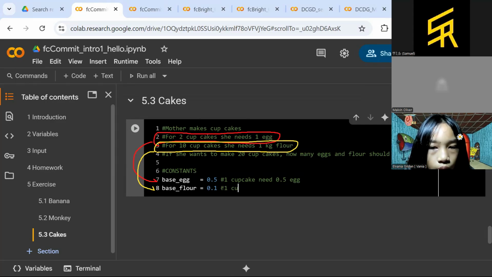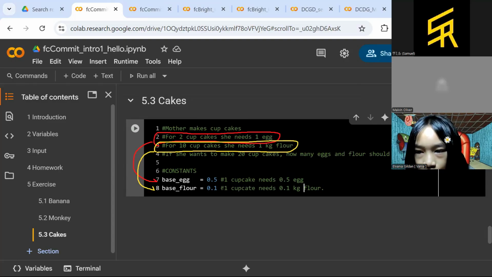So 1 cupcake needs 0.1 kg flour. So we specify the needs of our ingredients or raw material here, the egg and the flour for each cake, for 1 cake.